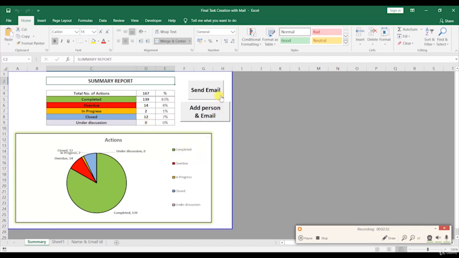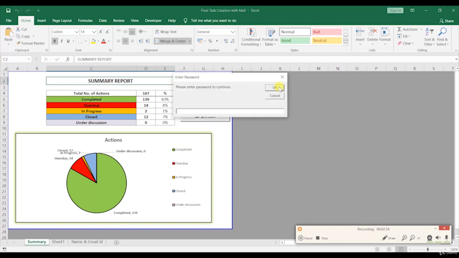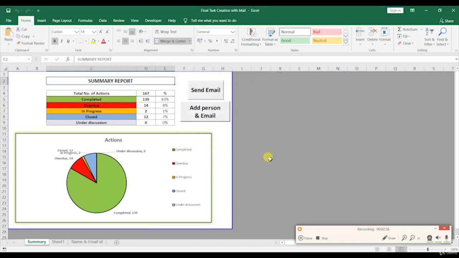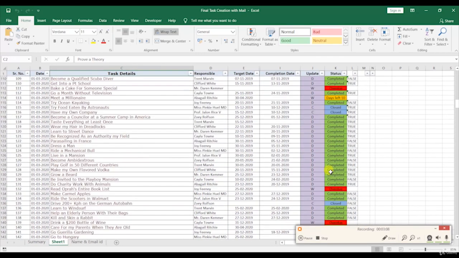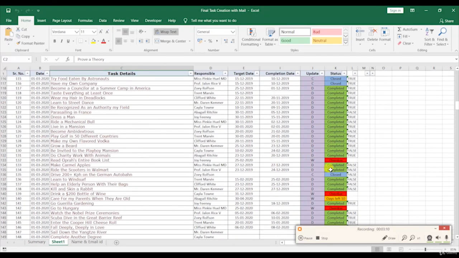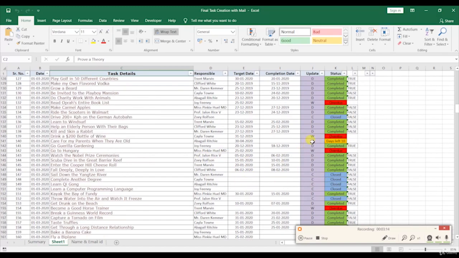Apart from this, you will also learn how to send a mail from VBA. It will automatically redirect from Excel to Outlook and automatically send the pending task to your particular person. I'm not going through this now. I will teach you in consecutive lessons. But just let me give you an example.